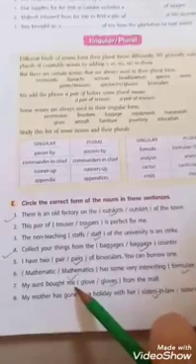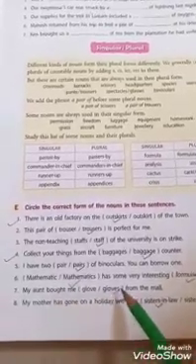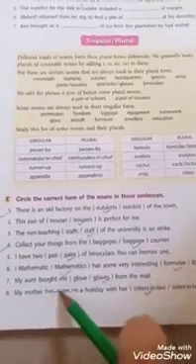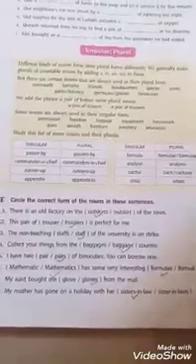My aunt bought me glove. It will not be glove, it will be gloves. My aunt brought me gloves from the mall. My mother has gone on holiday with her sisters-in-law. Okay, now see, here we have finished our singular or plural noun. With this, our nouns chapter has been finished. Whenever we will be face to face in a class, I will explain this one article. Okay, now I am going to take your articles.